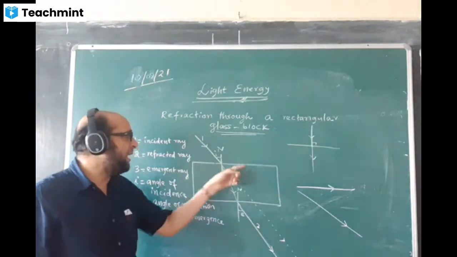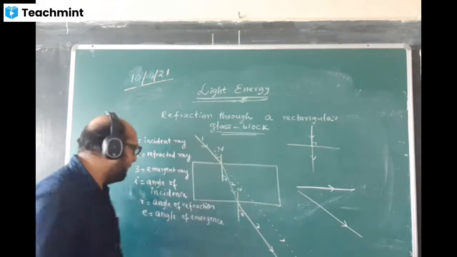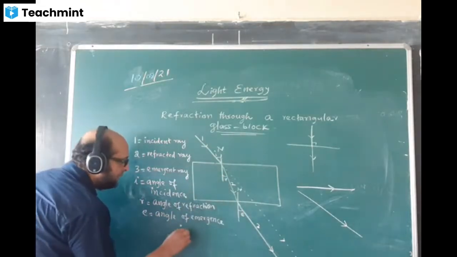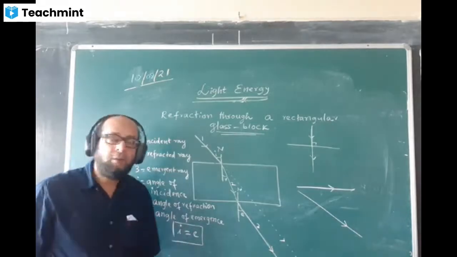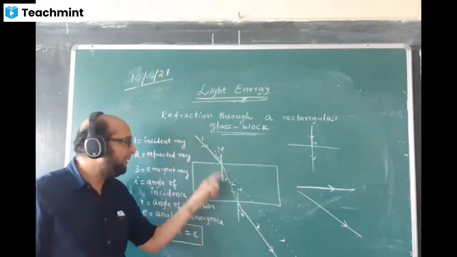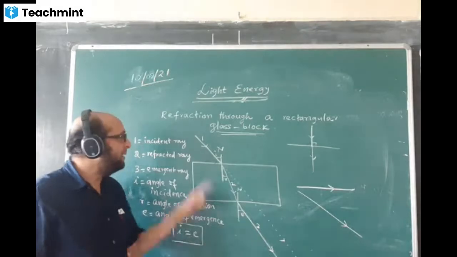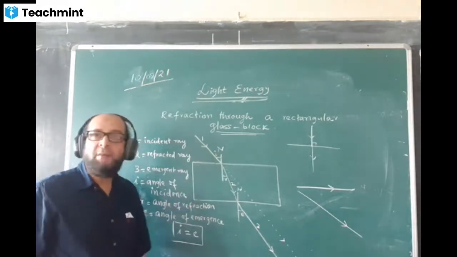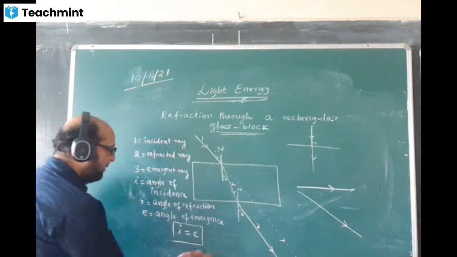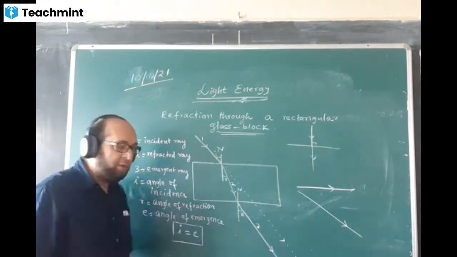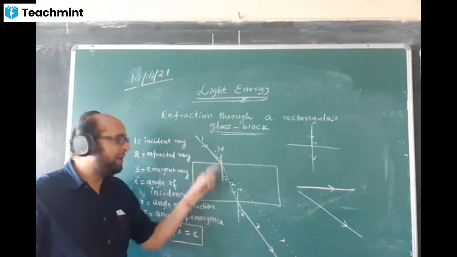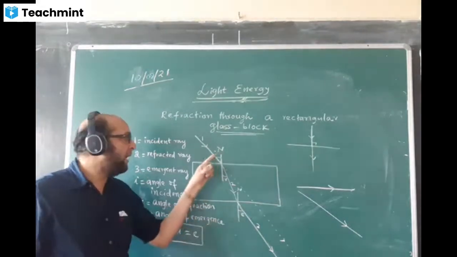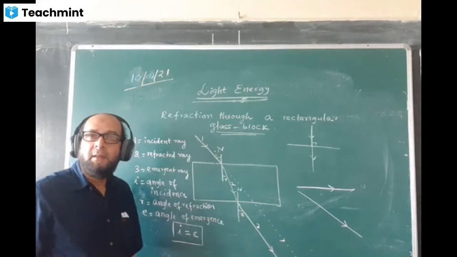And when these two sides are parallel, angle I and angle E are equal. You can write here, angle I is equal to angle E. This will always happen in a rectangular glass block. And the incident ray and the emergent ray will be parallel. How are the angles I and E related? They are equal.